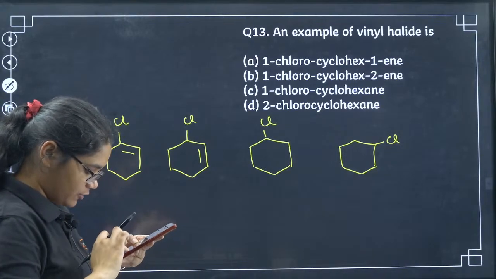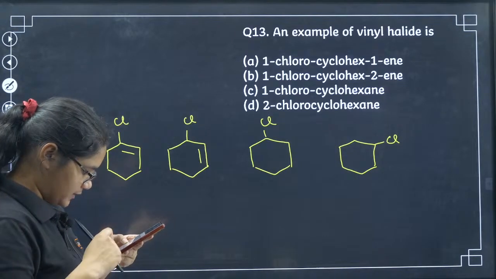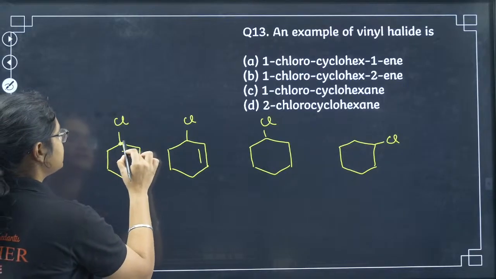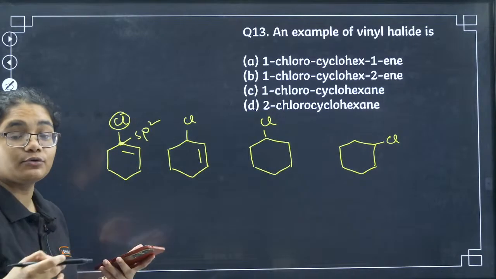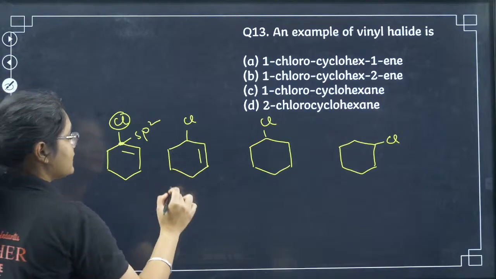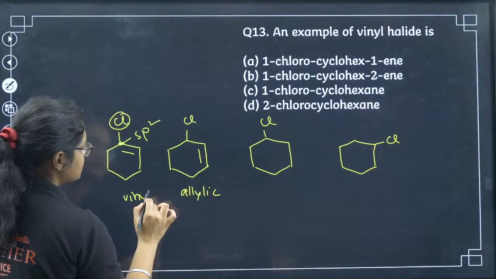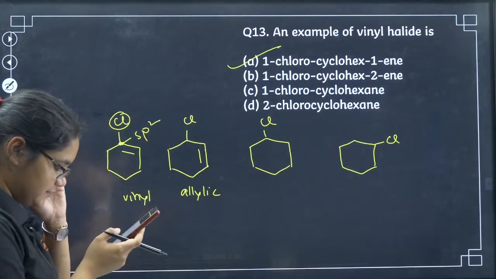I haven't got an answer for the 13th yet. It is an easy question. Can you answer me? Yes, A is the correct answer. See, this is an sp2 hybridized carbon, right? The halogen is directly attached to an sp2 hybridized carbon. Here this one is an allylic one, but this is a vinylic one. So the correct answer is option A, 1-chlorocyclohexene.